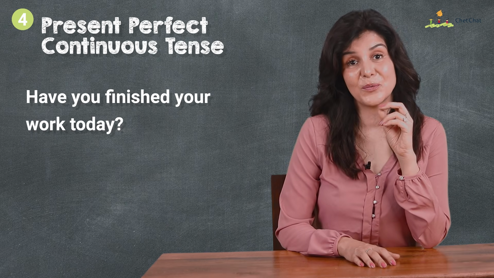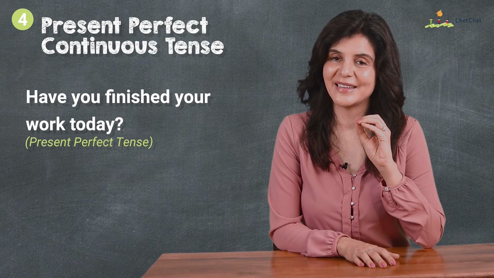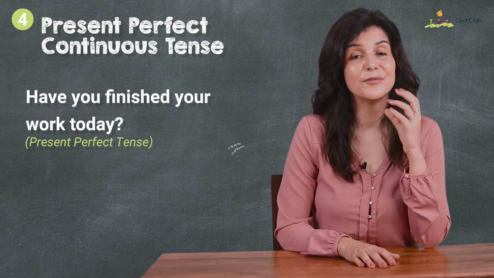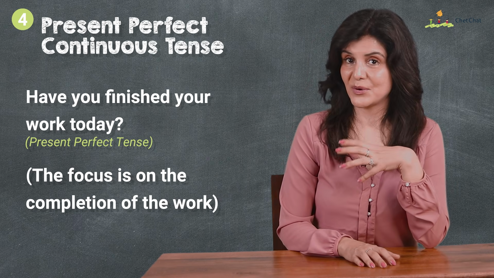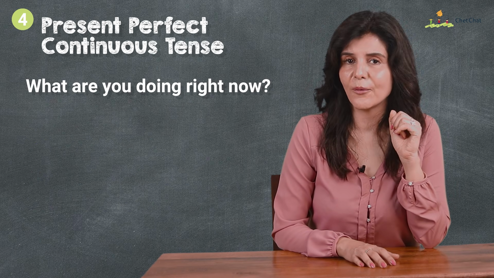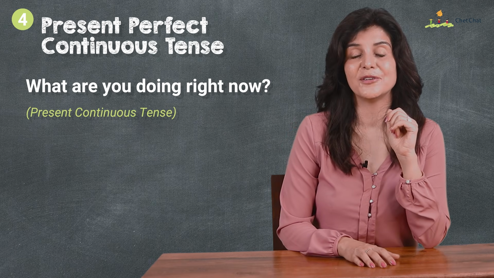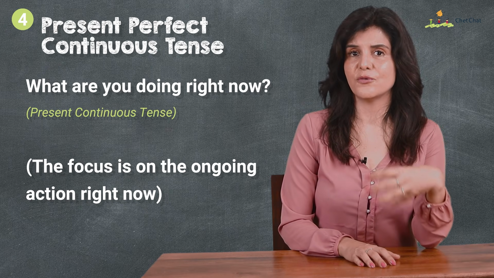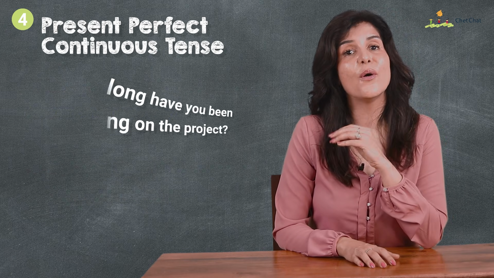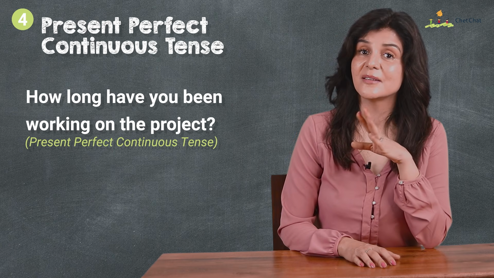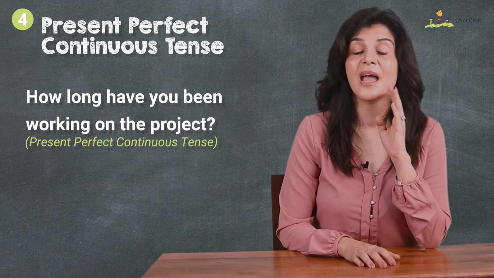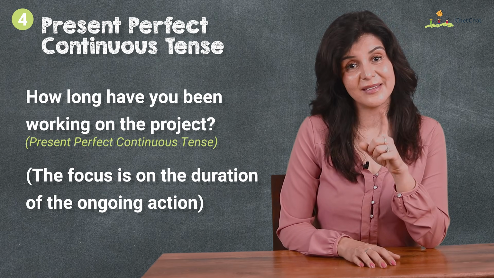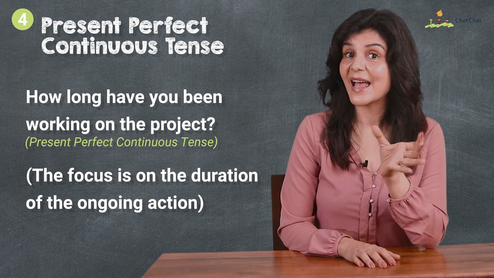Have you finished your work today? Is present perfect tense, and your response would be, yes, I have finished my work. The focus is on the completion of the work. What are you doing right now? Is present continuous tense, and your reply is, I am working on the project. The focus is what is the ongoing action right now? How long have you been working on the project? Is present perfect continuous, to which you say, I have been working on the project for 2 hours. The focus is on the duration of the project and the ongoing action.